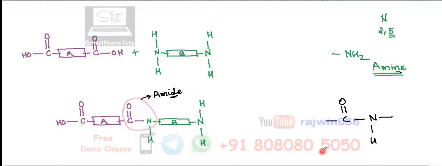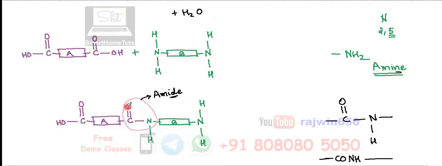Okay, so in short, if we are going to write it in the form of a condensed structural formula, it is going to become CONH. This linkage that is obtained is known as amide. Again over here H and OH are lost. So plus H2O is obtained per pair of these molecules, and however many such pairs are there, that many water molecules also will be obtained. Because H2O is gone, this is an example of condensation polymerization.